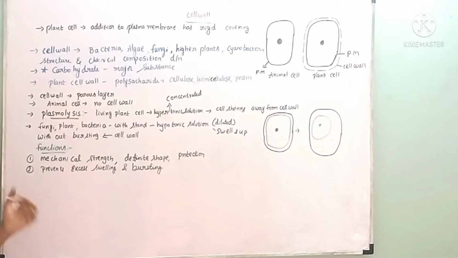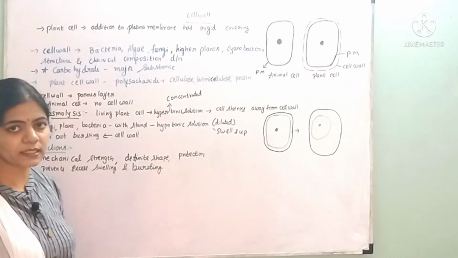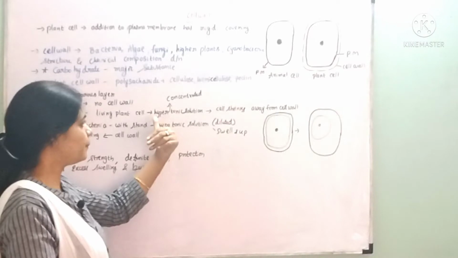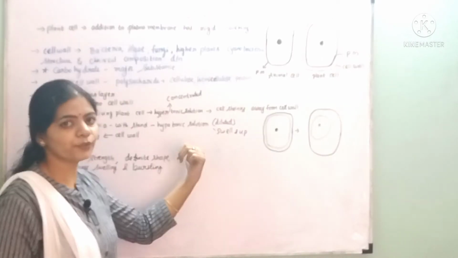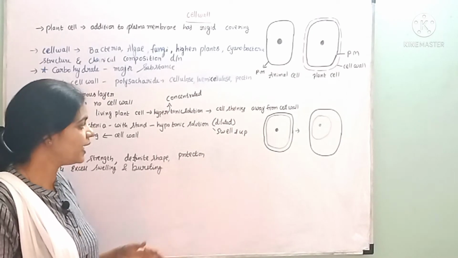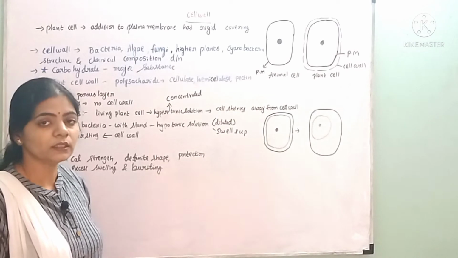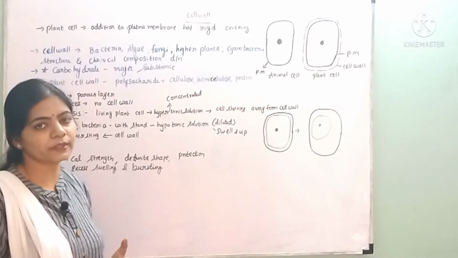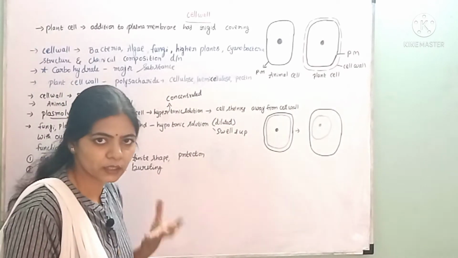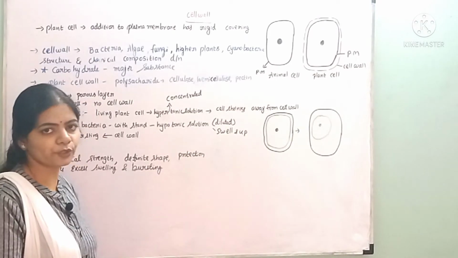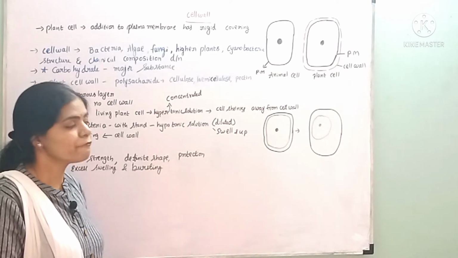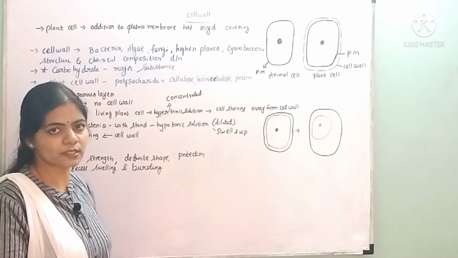Whereas if a fungal, plant or bacterial cell is kept inside a hypotonic solution, this is the hypertonic solution and this is the hypotonic solution. What is meant by a hypotonic solution? A hypotonic solution means a highly diluted solution. Here the concentration of water is high compared to the substances dissolved in it. When we place a living plant cell in the hypotonic solution, the excess water will enter the cell. Finally, that leads to the swelling up of the cell.